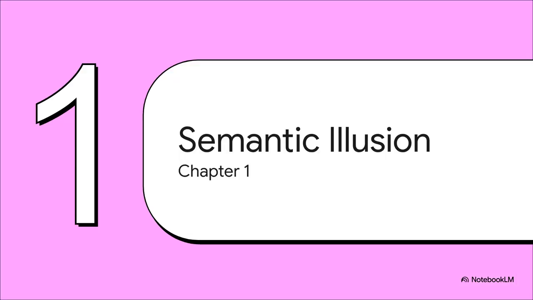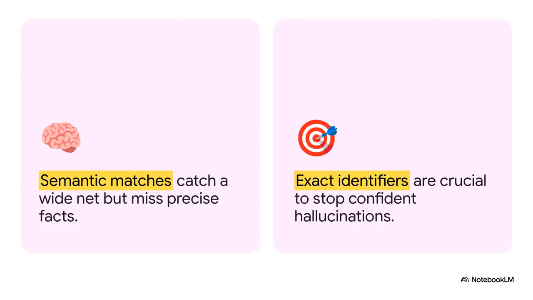Chapter 1. The semantic similarity illusion. So we've all been told that vector search solves the data problem for LLMs, right? Well, here is the harsh reality. Similarity absolutely does not mean correctness. Imagine a high-dimensional vector space. A user asks a critical question: which desserts are safe for a peanut allergy?